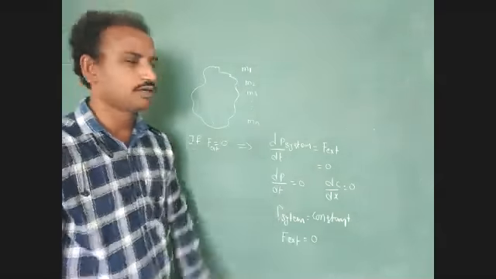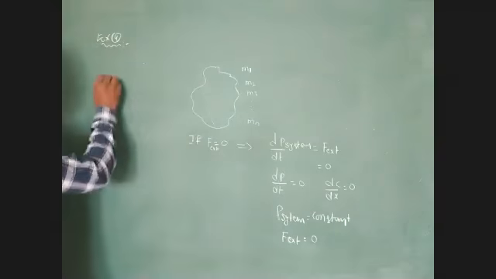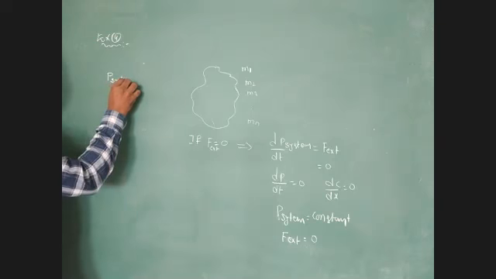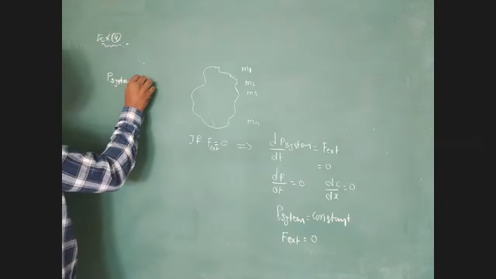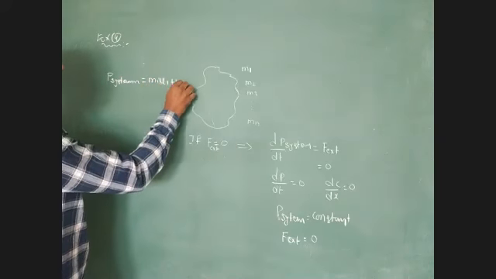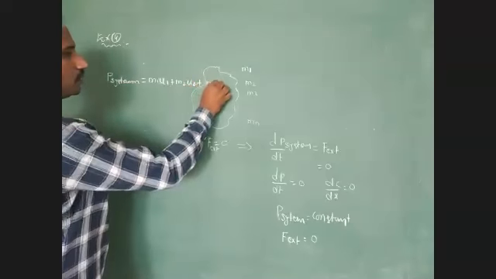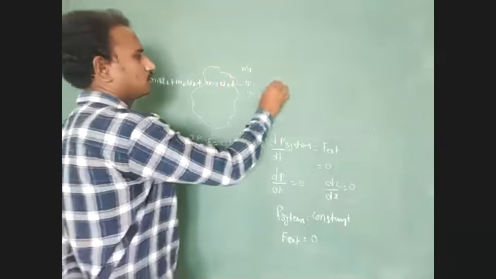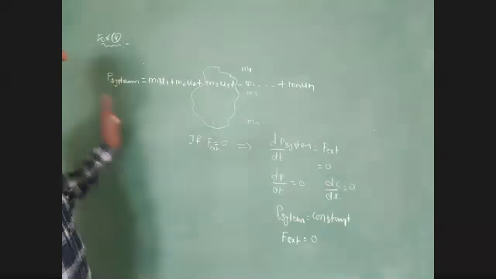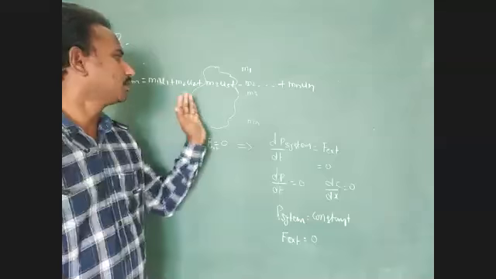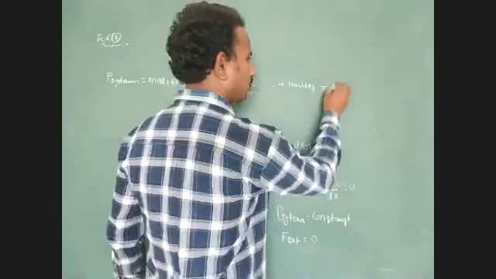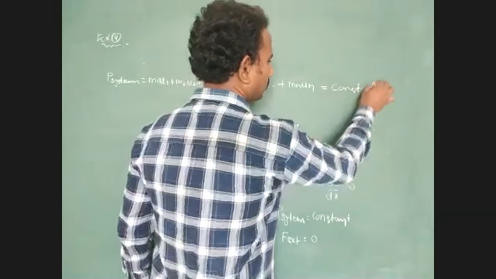Now we have to find the total momentum of the system formula. Total momentum of the system equals M1 U1 plus M2 U2 plus M3 U3 plus up to so on plus Mn Un. Understood? That is equal to constant.